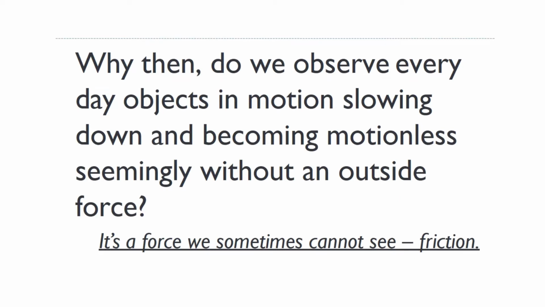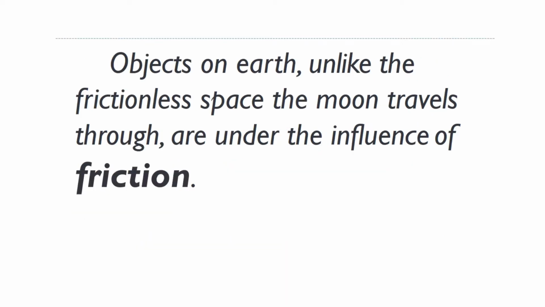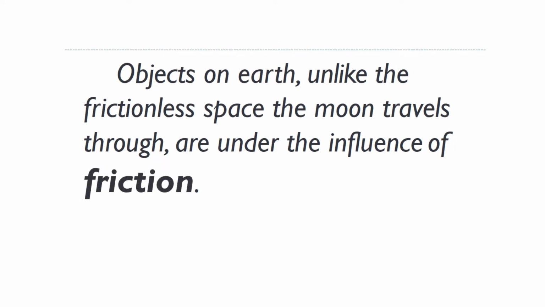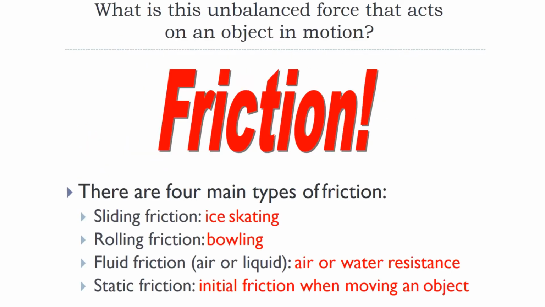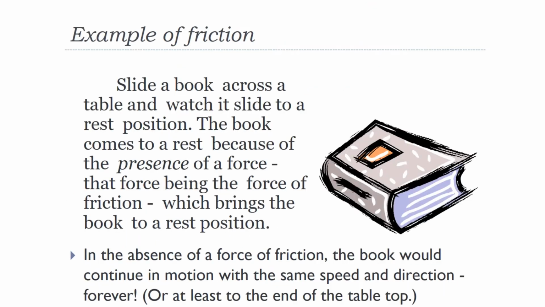Why then do we observe everyday objects in motion slowing down and becoming motionless seemingly without an outside force? Objects on Earth, unlike the frictionless space the Moon travels through, are under the influence of friction. There are four main types of friction: sliding friction, ice skating; rolling friction, bowling; fluid friction, air or water resistance; static friction, initial friction when moving an object. Example of friction.